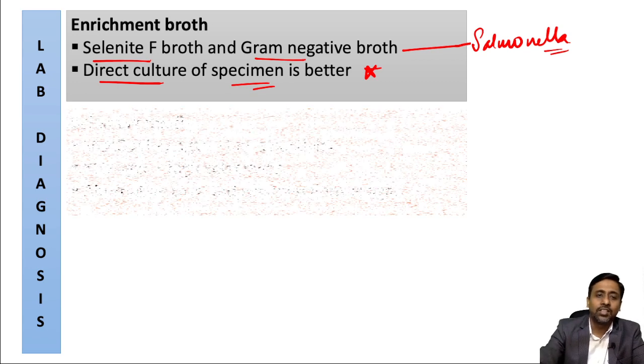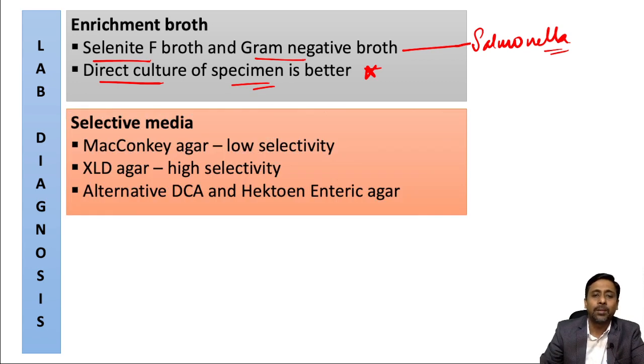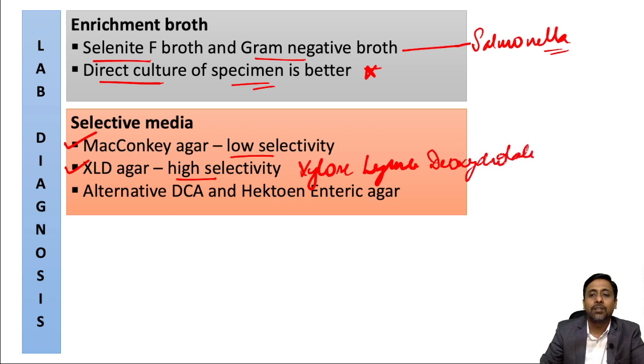And as I told you, we need to use 2 types of selective medium. One is of low selectivity and one is of high selectivity. For low selective medium we can use MacConkey agar, and for high selective medium we can use XLD agar. XLD agar is xylose lysine deoxycholate agar. Okay, and apart from that, we can also alternatively use DCA agar and Hektoen enteric agar.